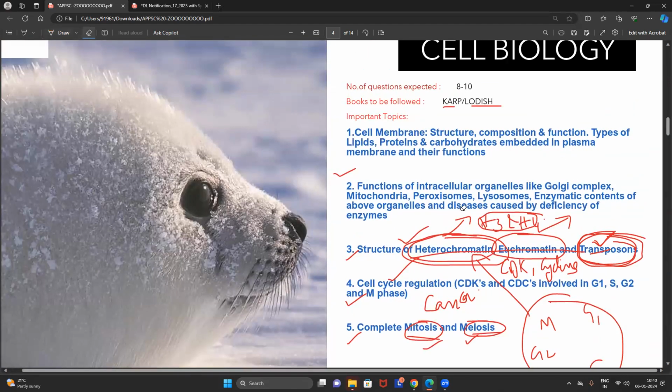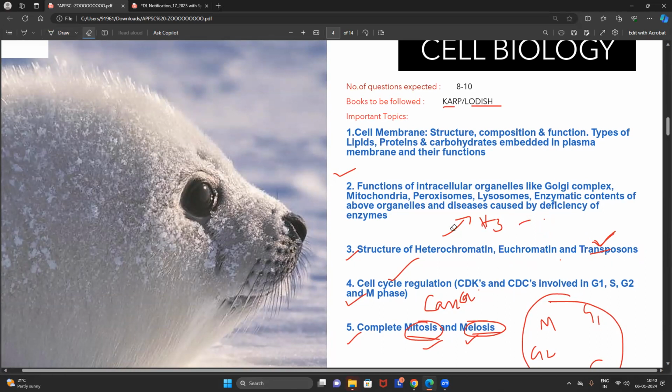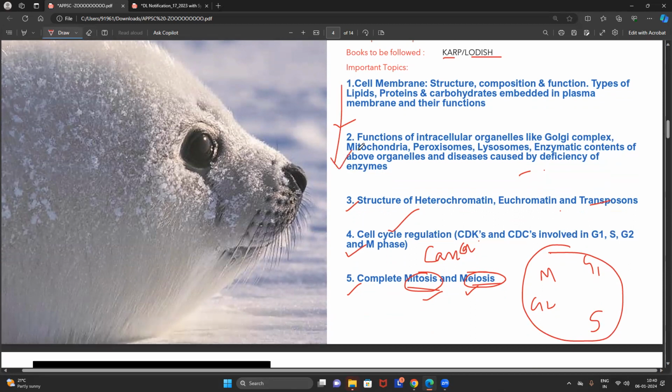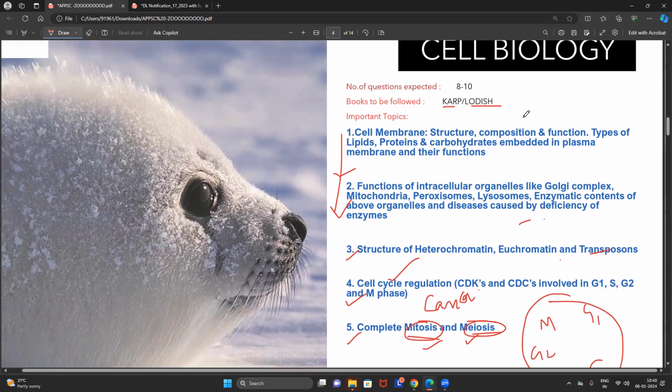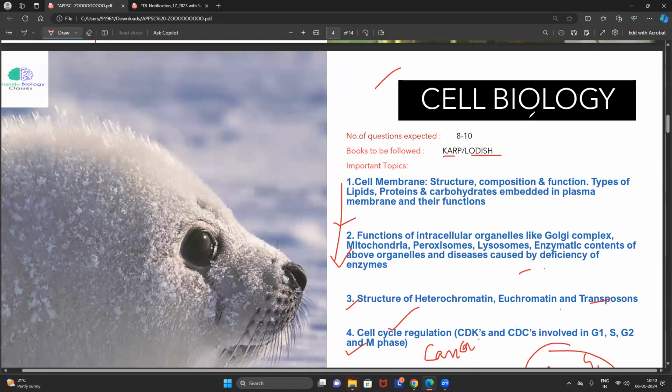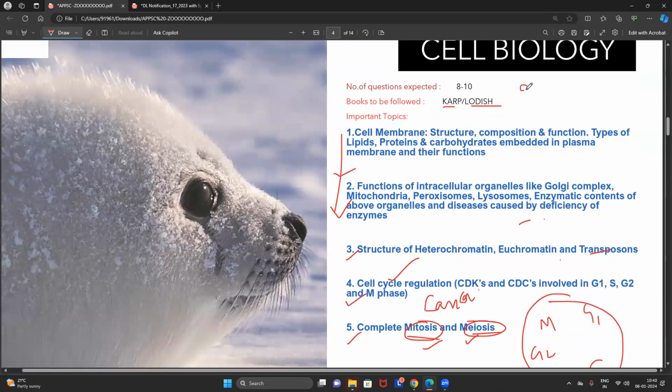And in the entire cell biology, friends, the easiest topic, undoubtedly, is the cell organelles. There's no doubt about it, because if you are getting a question from the cell organelles, there are only three ways of asking the question. One is from the structure, another is from the function. And a very, very important third one, again, most aspirants will miss it: the enzymes involved in every single cell organelle. Then the deficiency diseases related to that specific organelle.